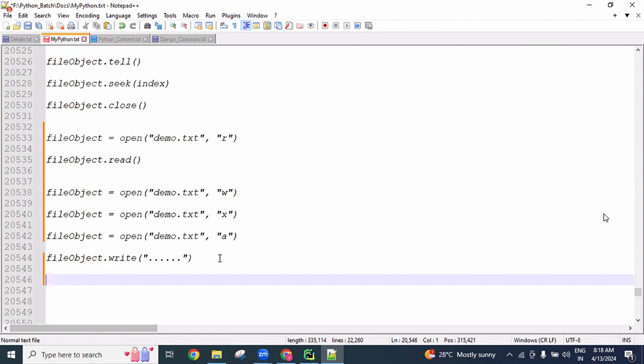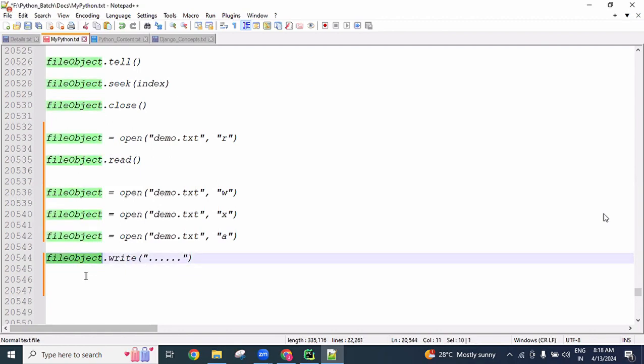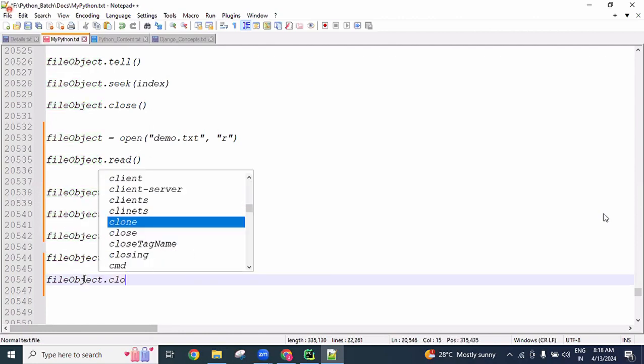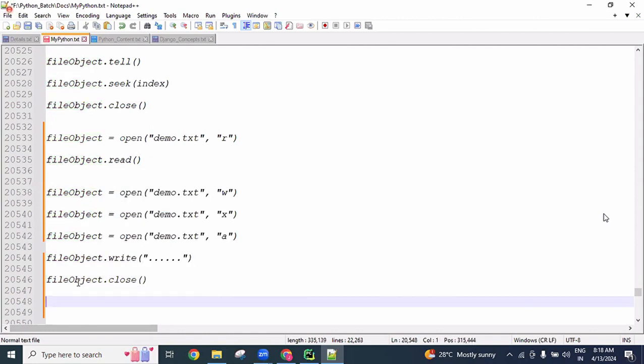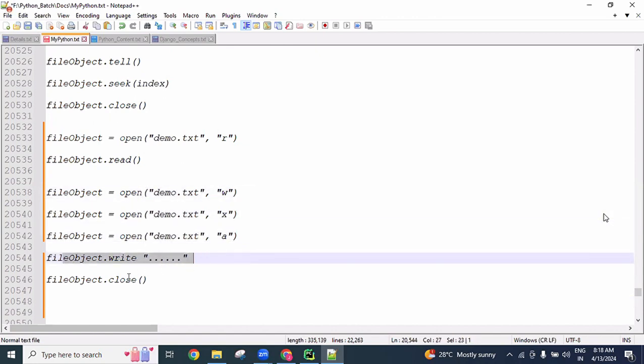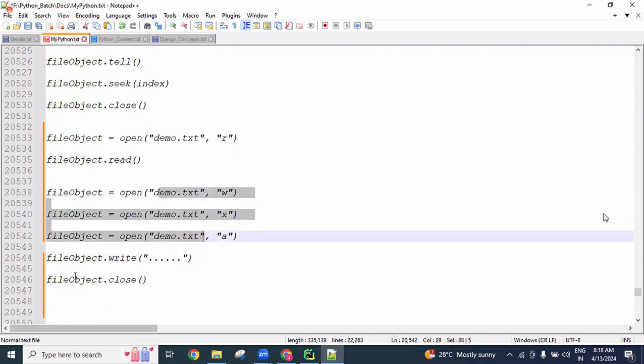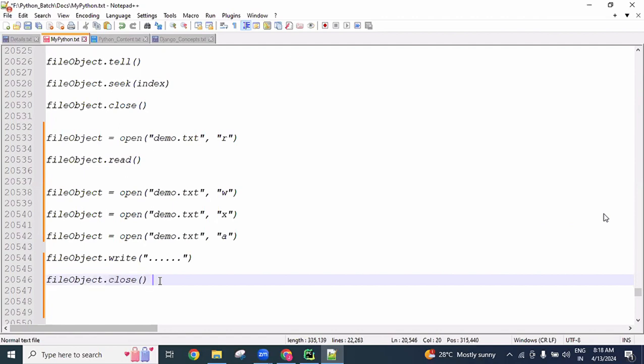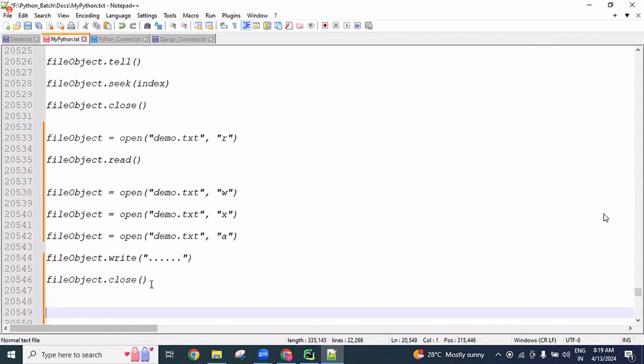Okay. So after creating the data, we are unable to see the data. So we need to close this file object when we want to work with write operations. After writing the data into the file using the file object, we are writing this data into the given file, and after that, we need to close this file object. Then when we open this given file, the data is also available, and whatever we wrote here, we are able to see. Okay. So remember that.